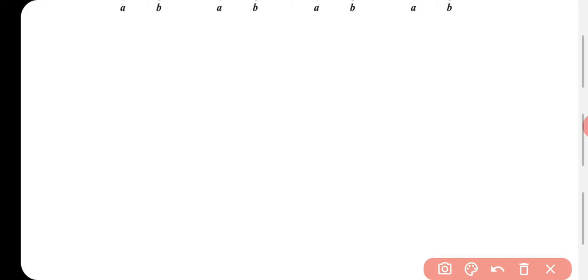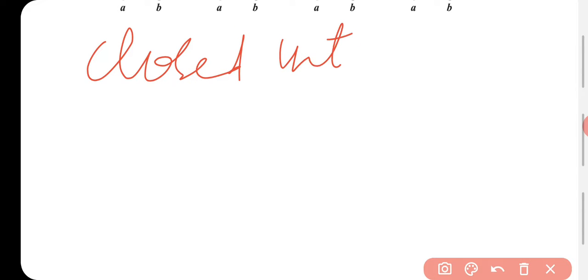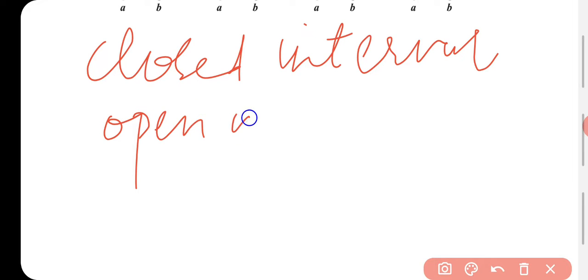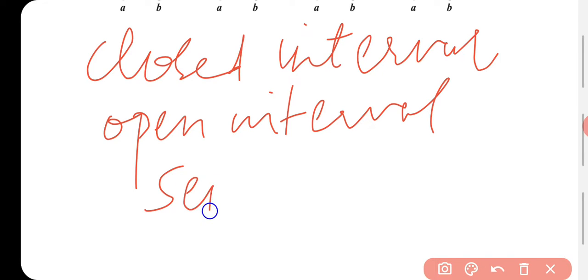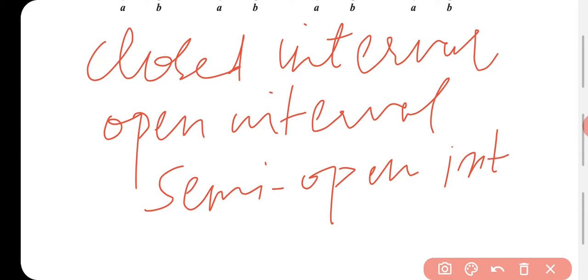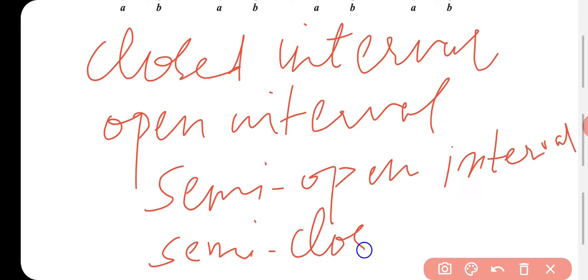First we have closed interval, then open interval, semi open interval, and semi closed interval. 4 intervals we have. Now let us understand these intervals one by one.